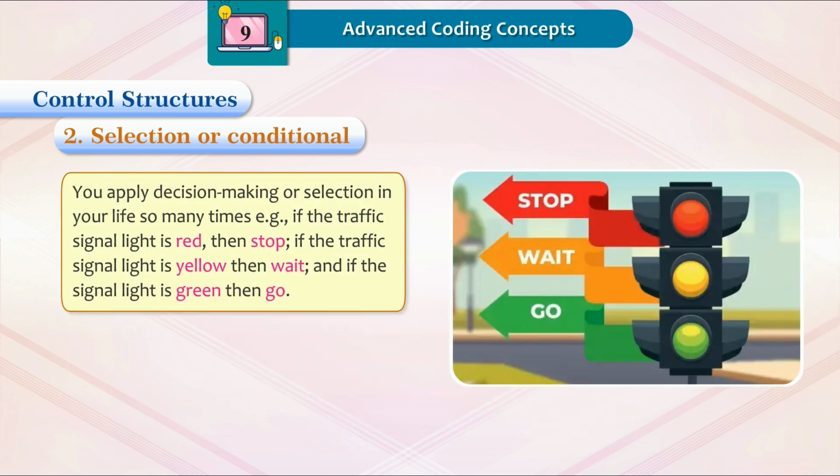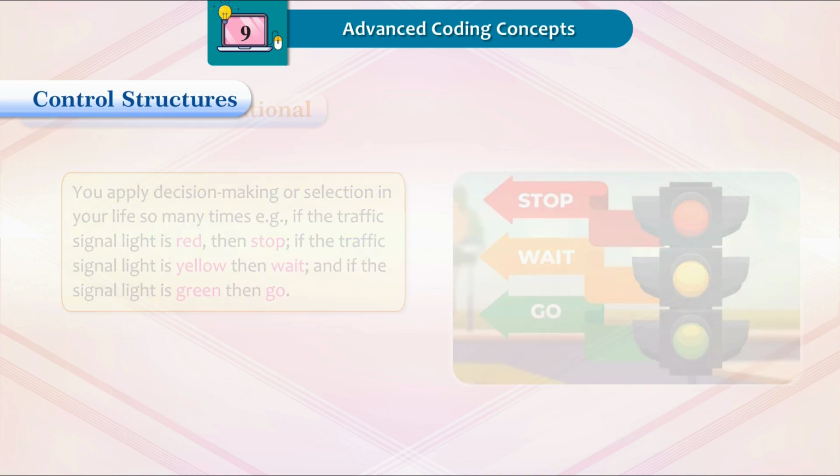You apply decision-making or selection in your life so many times. Example: if the traffic signal light is red, then stop. If the traffic signal light is yellow, then wait. And if the traffic signal light is green, then go.